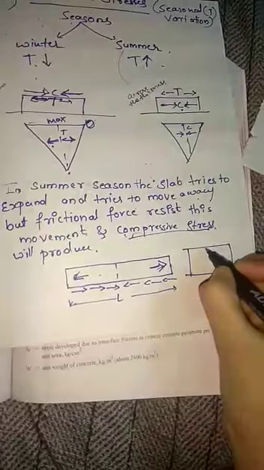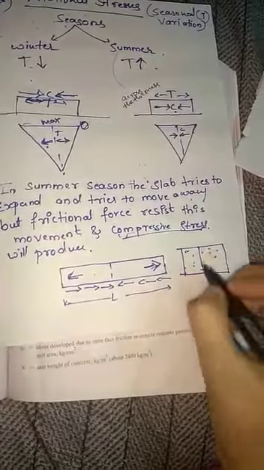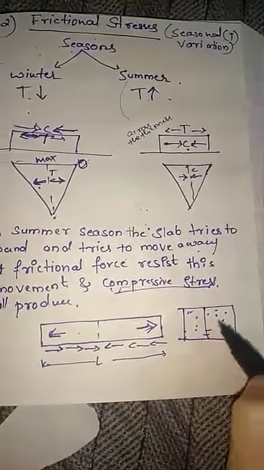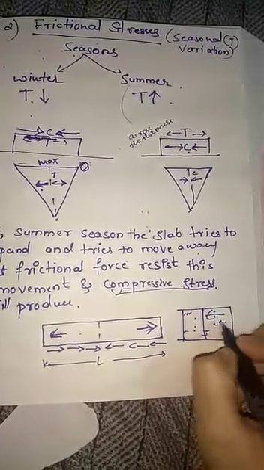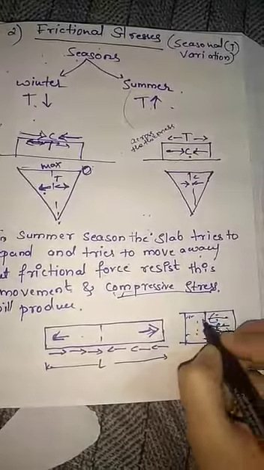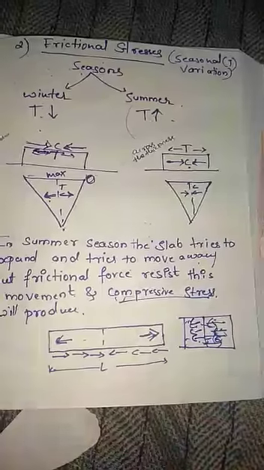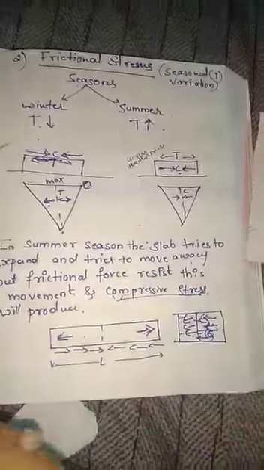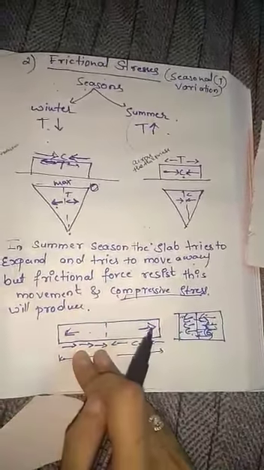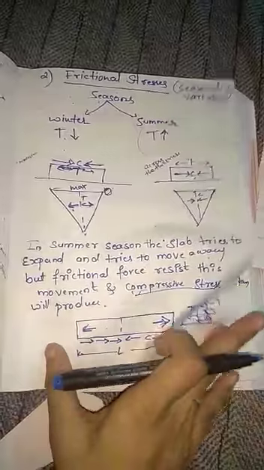Consider your pavement, in winter season, consider this is your slab. Molecules get contracted, and this is resisted, producing tension. That is what I have solved. Here in summer this is opposite. The molecules try to move away, but the frictional force resists this movement, and compressive stress will be produced in the summer condition. So this is frictional stresses.